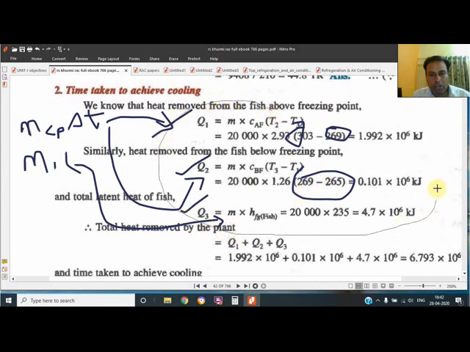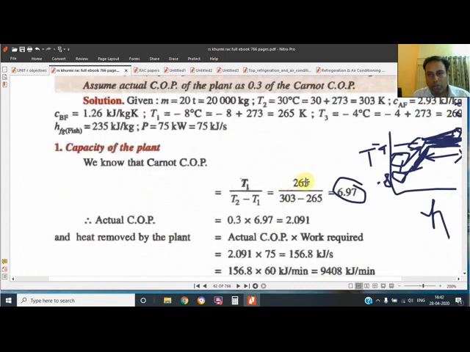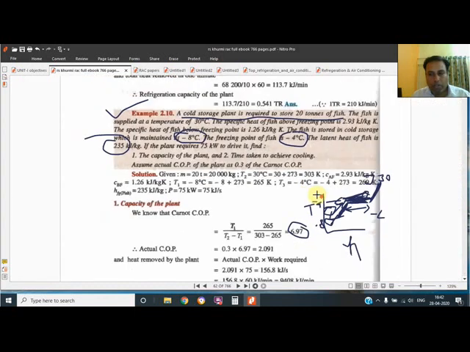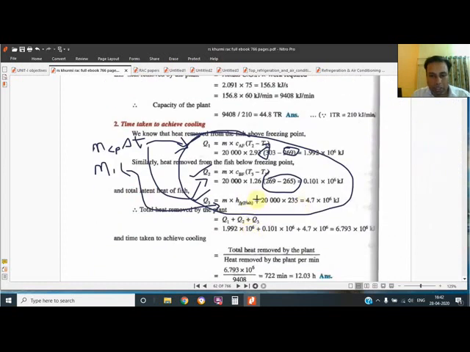All three heats are to be added, because this much heat is to be removed from the fish. First we have to cool from 30 to -4, then -4 liquid to solid, and then -4 to -8, the final temperature they have mentioned. So they have added the three terms, and this much heat is to be removed.